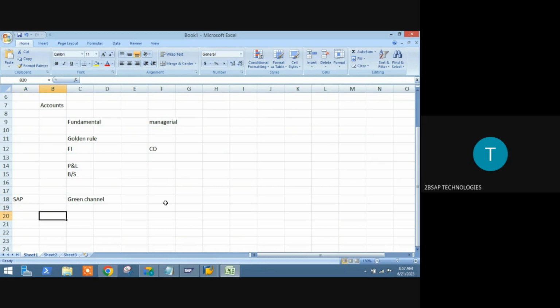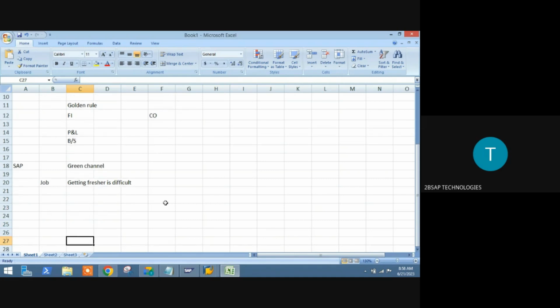Next, in terms of the job point of view, getting a fresher job is difficult in SAP. It is not only the FICO module, it applies to any module. Right now, for ABAP we are getting some fresher jobs directly, SAP ABAP fresher jobs. But for FICO, or functional modules, getting a fresher job directly is difficult.